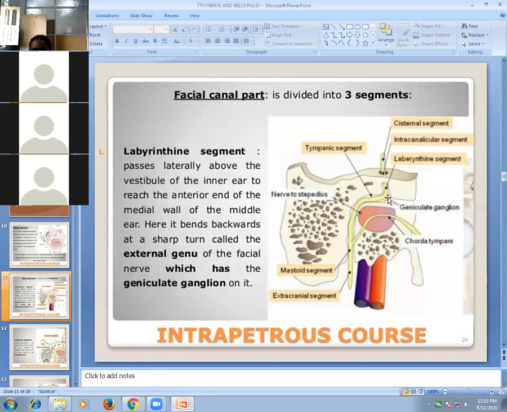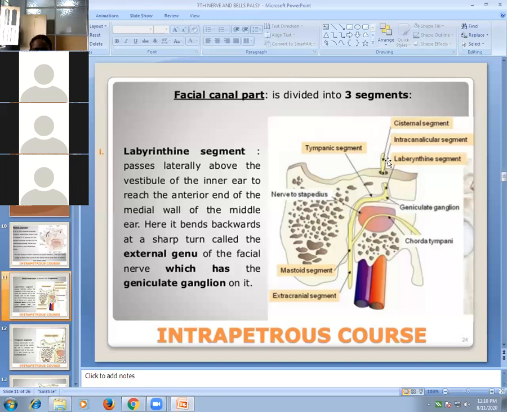See, this is the geniculate ganglion. This is the intracanalicular, that is internal acoustic meatus, meatal part. Then it takes a sharp bend, and here lies the geniculate ganglion. This is the labyrinthine part, a sharp bend, and then the tympanic part starts, and then it goes downward and exits from the skull. So that is the course of the facial nerve in the ear.